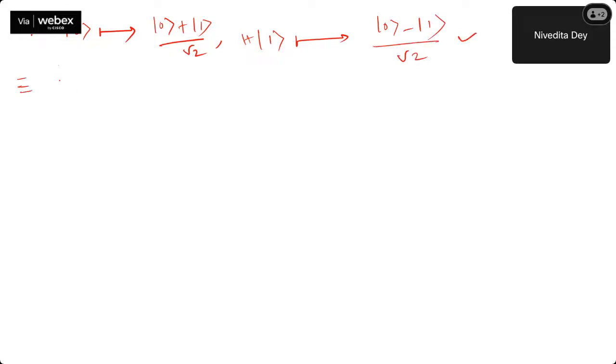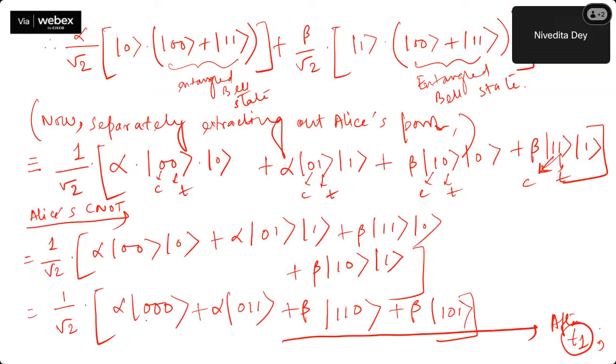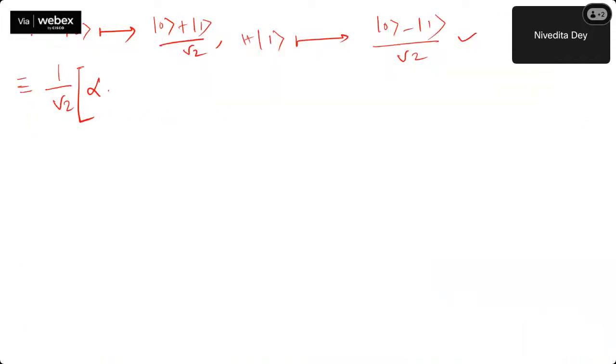So from the earlier one, alpha was ket 0, this ket 0 will now become ket 0 plus ket 1 by root 2, and the remaining 0 and 0 will be as it is. So accordingly, I'll be putting only the Hadamard output on the first qubit position out of the 3 qubits.